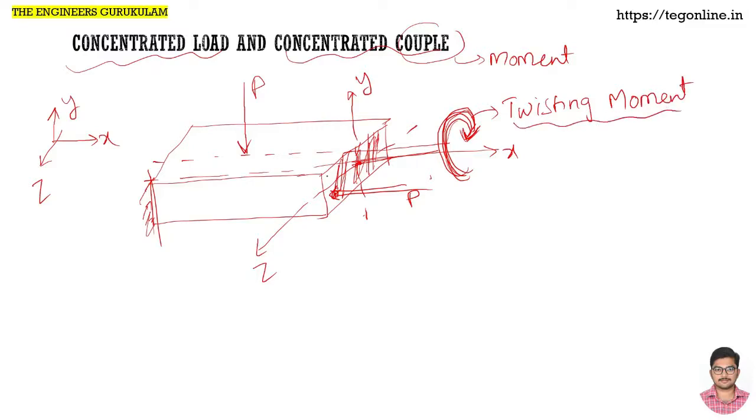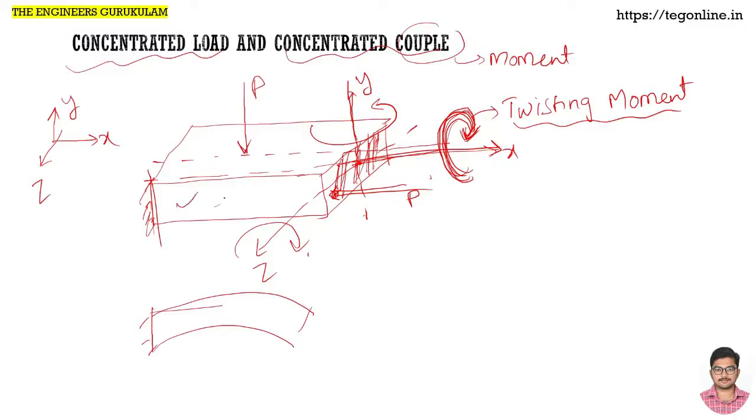Now when the moment acts about the longitudinal axis, that is the twisting moment. But if the moment is acting about the y-axis or the z-axis, what happens? If it is acting about the z-axis, the physical effect is that it is trying to bend this like this. This is the area of cross section. Initially when you look in this direction, it was like this.